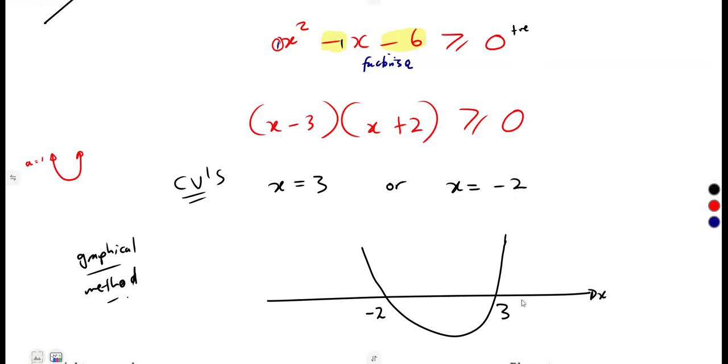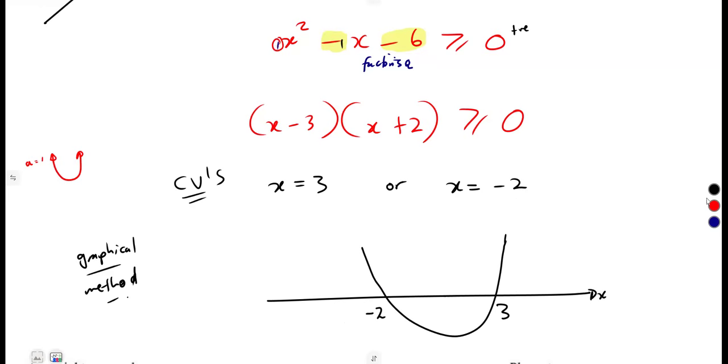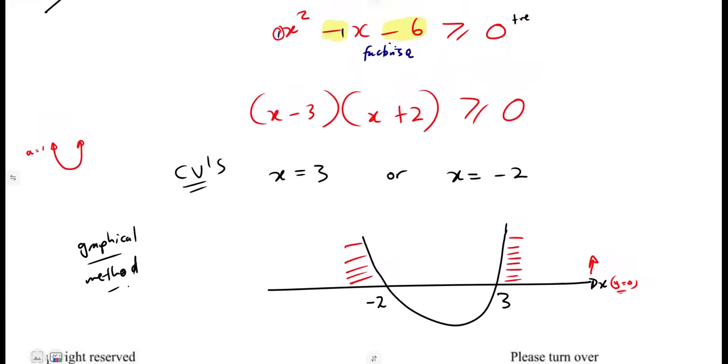Okay, from our number line concept, but you are presenting on a graph. All right, so that is it. Where is this from our graph? Where is it greater than 0? That is above the x-axis, greater than 0, above what? The x-axis. In the x-axis, that's where y is equal to 0, remember. So above the x-axis, your solution is going to be this side or this side of our graph. So remember from our introduction, guys, this is what I presented.